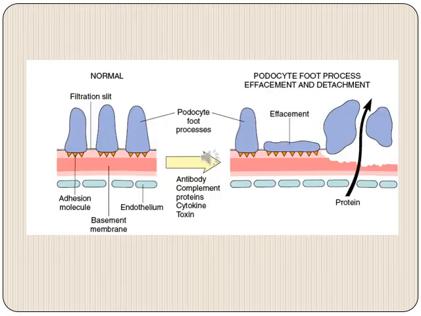This is a diagrammatic representation of the effacement of foot processes in minimal change disease. On the left side, we have a normal glomerular filtration slit diaphragm for comparison. We can see that these podocyte foot processes are standing out as humps on the surface of the glomerular basement membrane, whereas on the right of this diagram they have become flattened out or effaced and have ultimately become detached, and this compromises the integrity of the glomerular filtration slit diaphragm, leading to leakage of proteins and ultimately resulting in nephrotic syndrome in these patients.